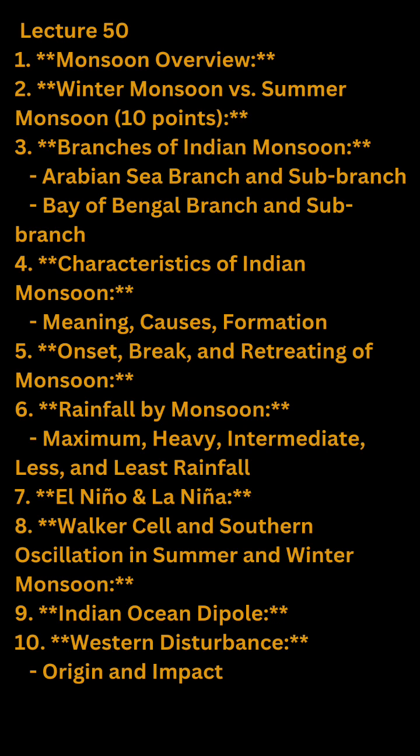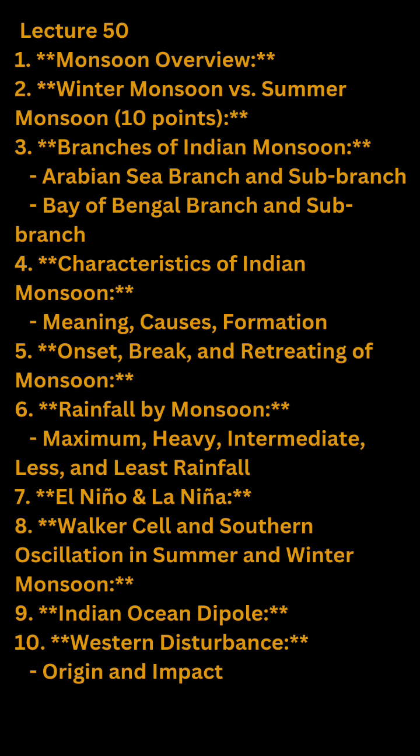Break. The monsoon experiences periodic breaks or interruptions in rainfall, often associated with the weakening or shifting of monsoon winds. These breaks can last for several days to weeks and have implications for agriculture and water availability. Retreat. The retreat of the monsoon refers to the withdrawal of rainfall from the Indian subcontinent, typically beginning in September and extending into October. It starts from the northwest region and gradually recedes southward.